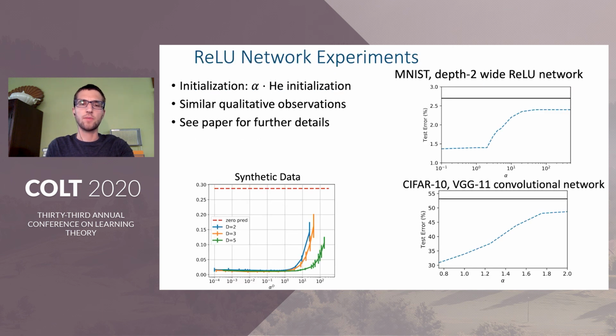Now, I'll conclude by mentioning that we also performed experiments with nonlinear ReLU networks, which demonstrated qualitatively similar behavior. In particular, we observed that when alpha is taken to be smaller, generalization performance generally improves. And this seems to suggest that using a small initialization may also be introducing some sort of useful implicit regularization, even for these more complicated and realistic models.